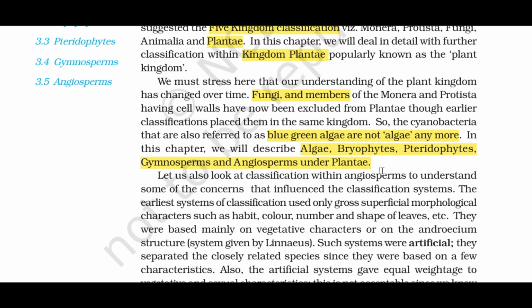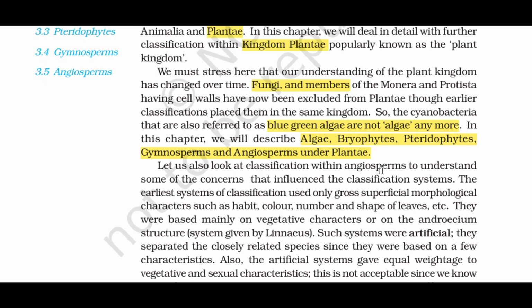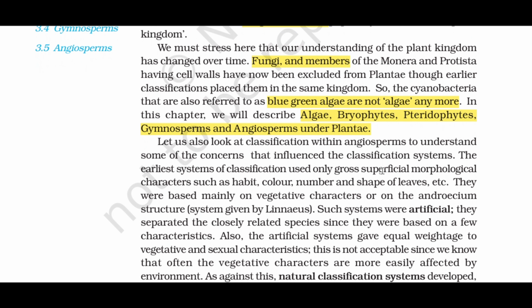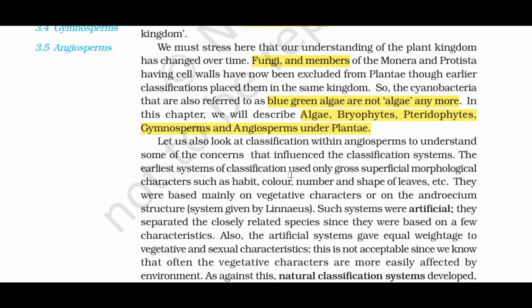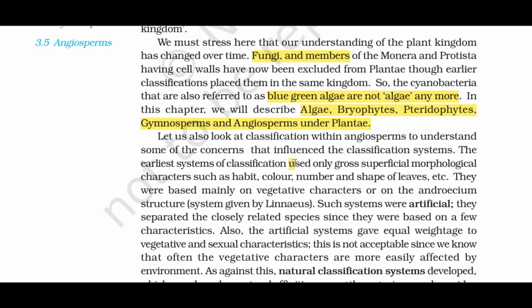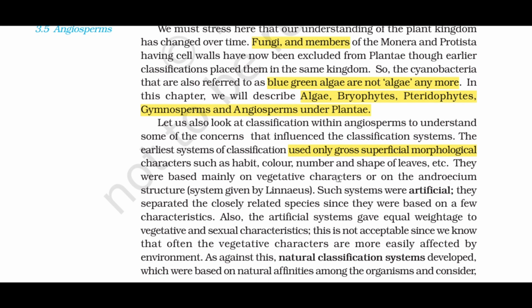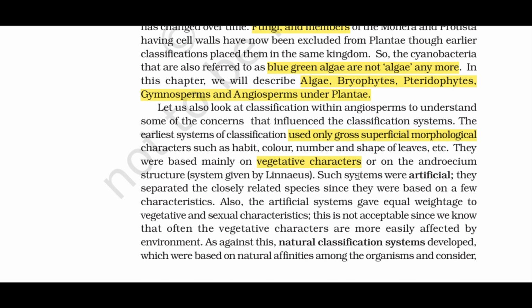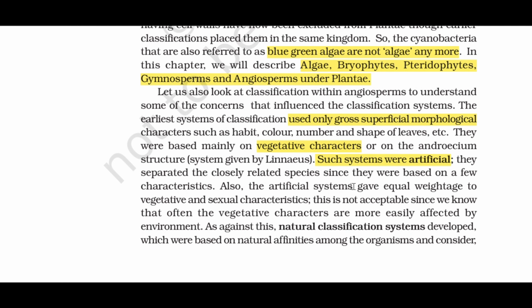Let us also look at classification within angiosperms to understand some of the concerns that influenced the classification systems. The earliest systems of classification used only gross superficial morphological characters such as habit, color, number and shape of leaves, etc. They were based mainly on vegetative characters or on the androecium structure, system given by Linnaeus. Such systems were artificial. They separated the closely related species since they were based on a few characteristics.